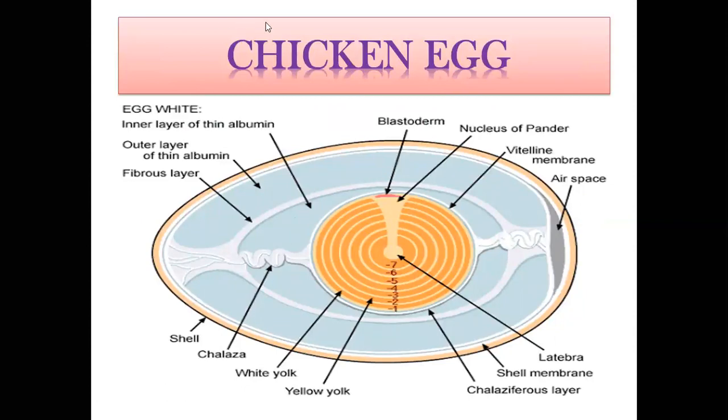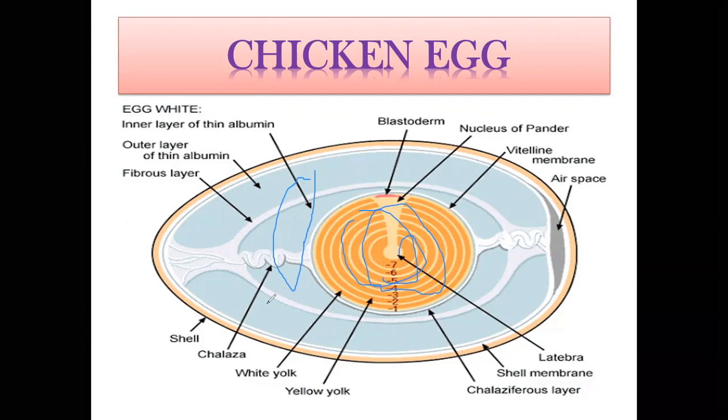Now we will quickly see that in the ovary, the yolk formation takes place. Here you can see the dark and light layers of the yolk. Surrounding the yolk, these are the four layers: this one is inner thick, this is inner thin, this is outer thick, and this is outer thin.